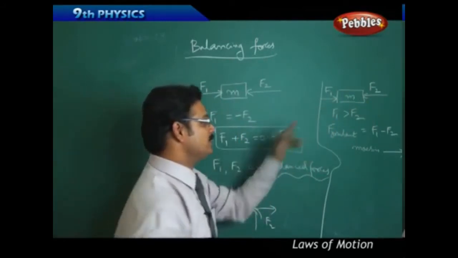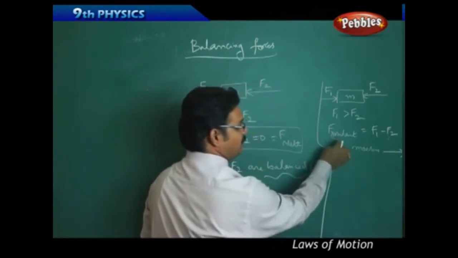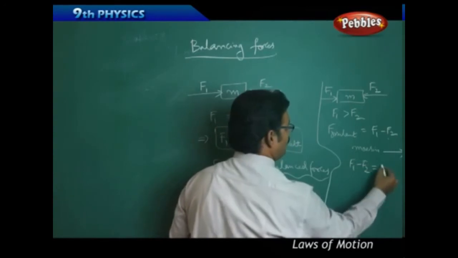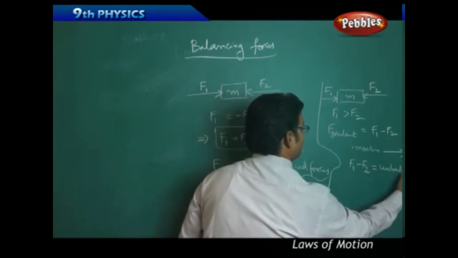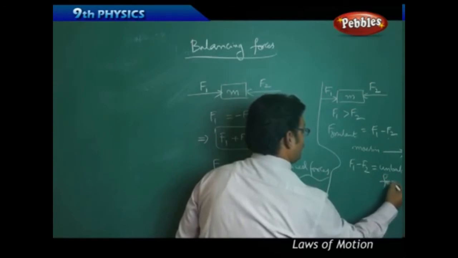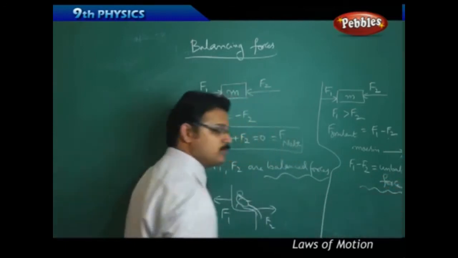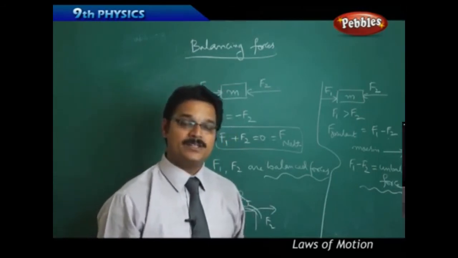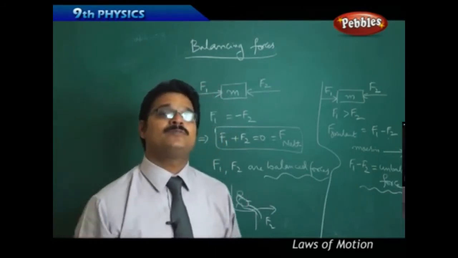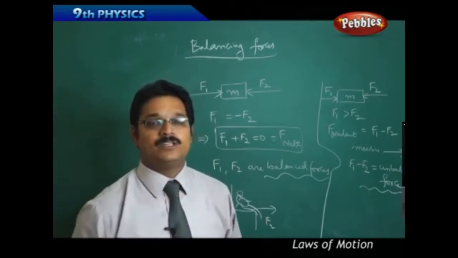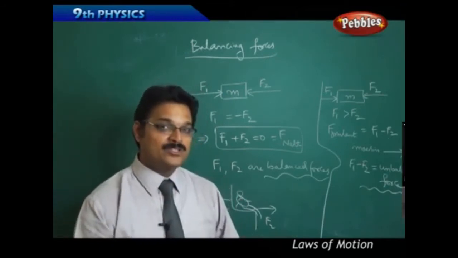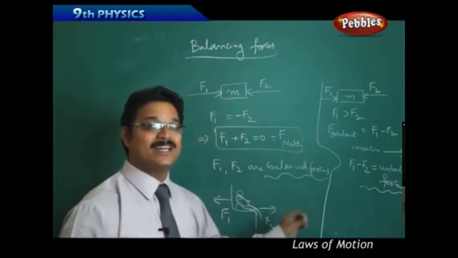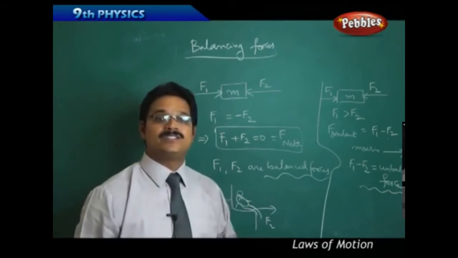Okay, so this F1 minus F2, which I called the resultant force, is also called unbalanced force. Why have I introduced this F1 minus F2 unbalanced force? Because I want to say that if you say a body is in motion because of force, maybe you are wrong. You have to say that the body is in motion because of unbalanced force, because unbalanced force only gives the effect of change in state of the body.